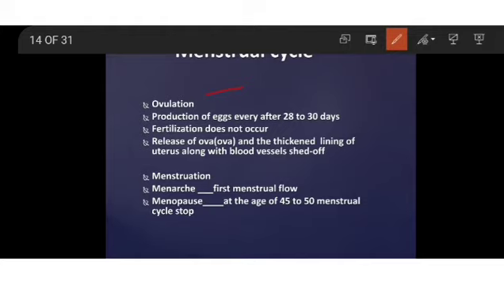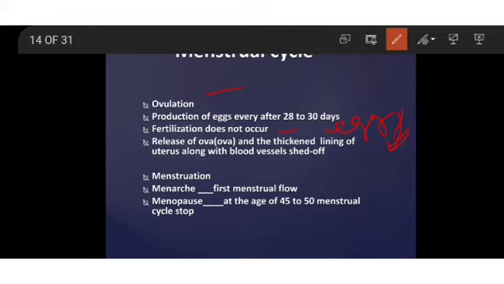Now the second condition I am telling: if fertilization does not occur, then what happens to the egg released by the ovary? This egg has to be removed from the body. Then how is it removed? That is a question. You can listen now.